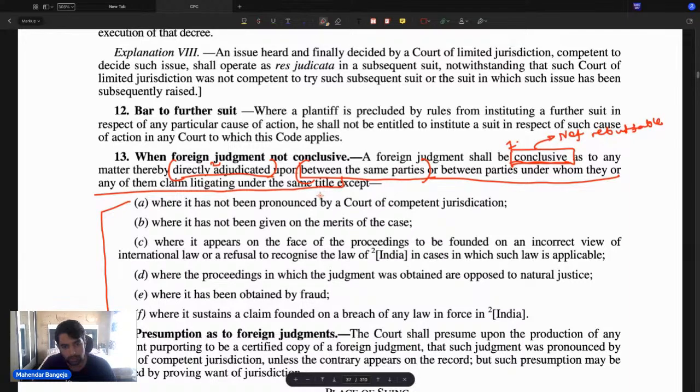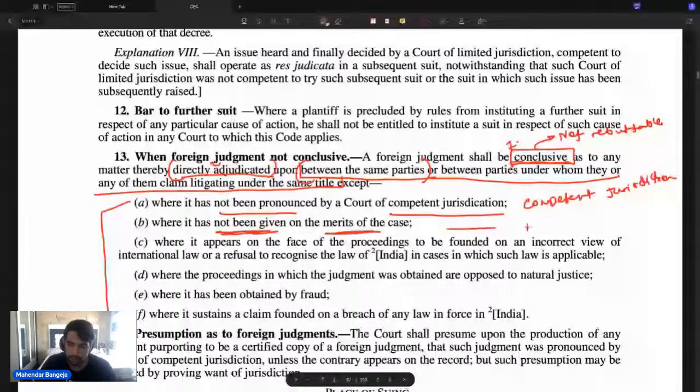If the foreign judgment does not fall under clauses A to F, then the foreign judgment is conclusive.